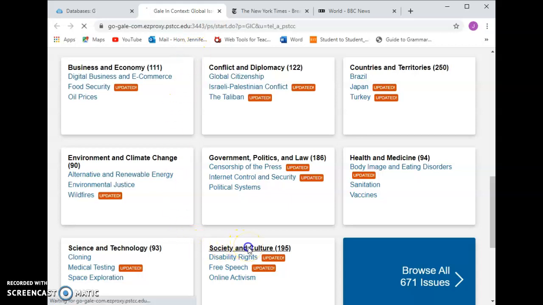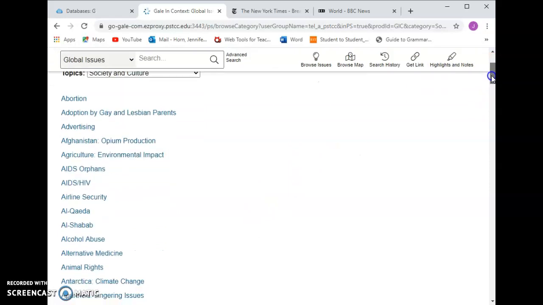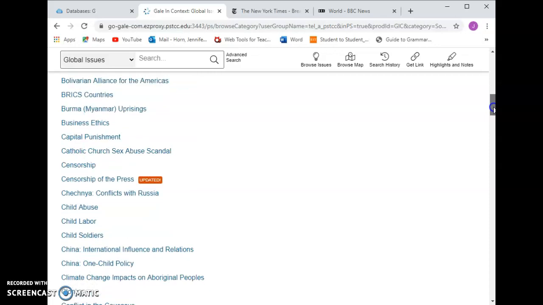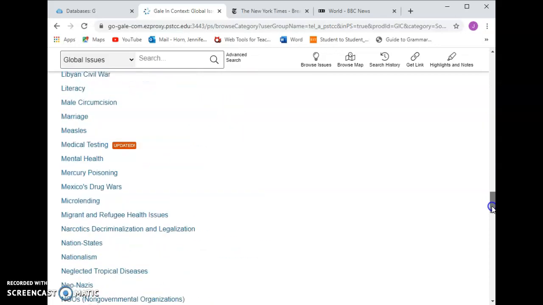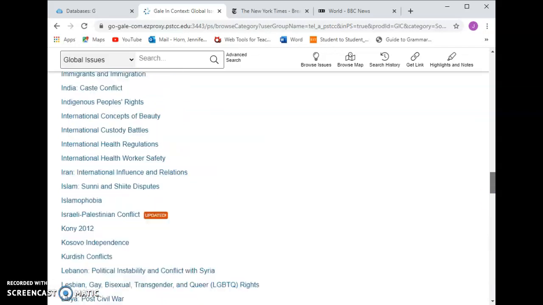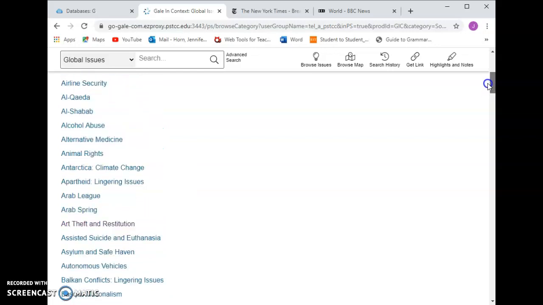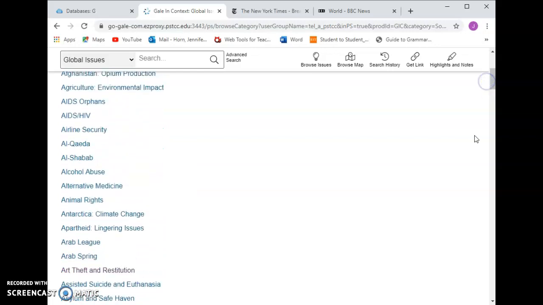I'm going to click on society and culture to get us started, and this is going to give you the list of all of those that are listed there, and there are a lot of those listed there. So this is definitely something where you can get lost in it. So make sure that you're not spending too much time deciding what you want to write about. Find something that is interesting and go with that. It doesn't have to be the perfect subject, it just has to be an interesting subject.